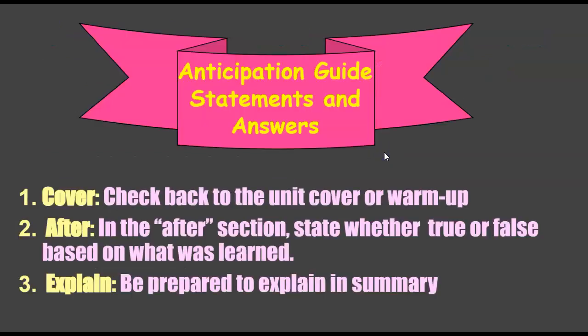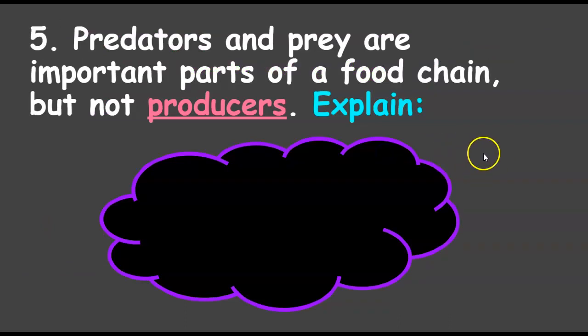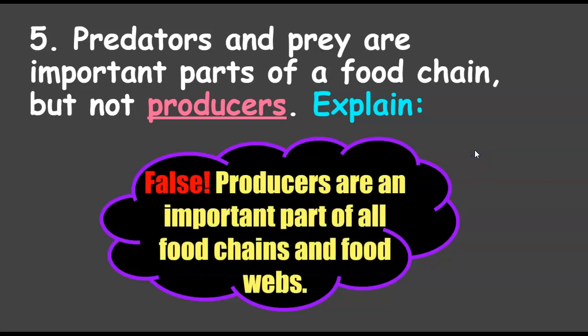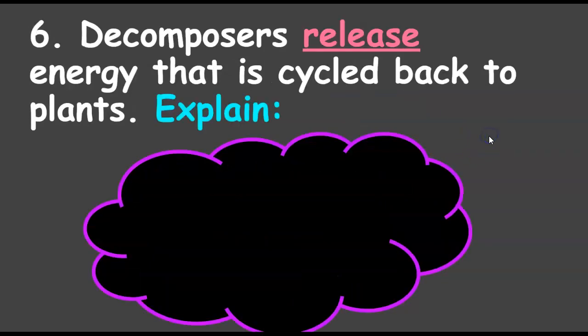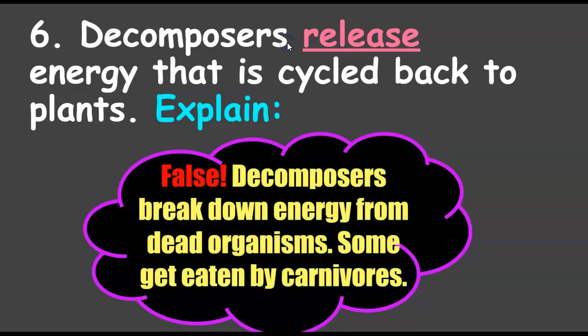All right, let's go back to the anticipation guide. Predator and prey are important parts of the food chain, but not producers. True or false? False. Producers are an important part of a food chain and food webs. Decomposers release energy that is cycled back to the plants. Do they release? What were those words I was saying are important? No, they break it down. Every time you see decomposer, you want to see break down.